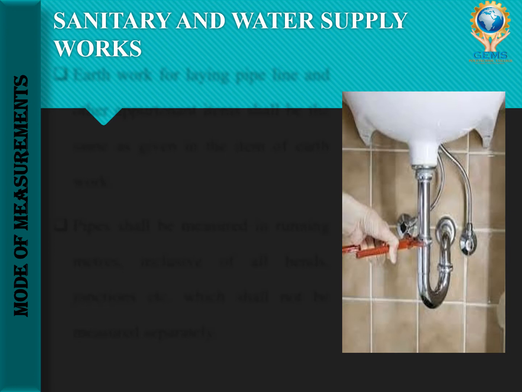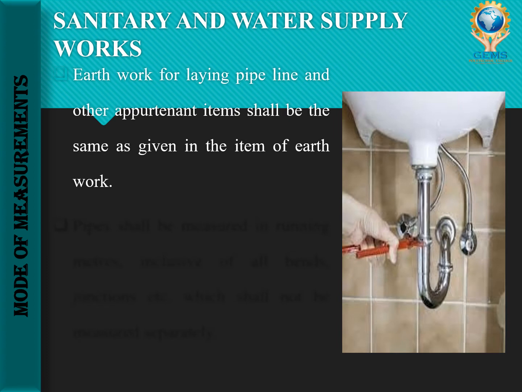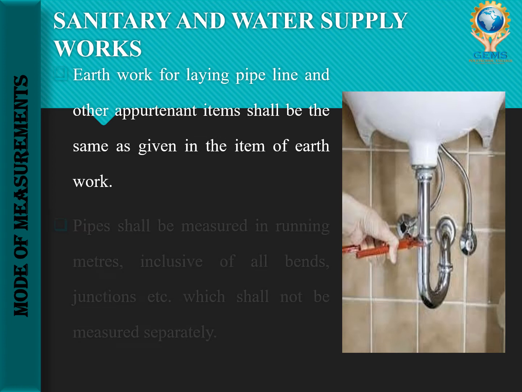The first point is earthwork for laying pipeline and other appurtenant items shall be the same as given in the items of earthwork. We have already seen how to measure earthwork. To lay the pipeline, the accuracy in taking measurement is the same here also.